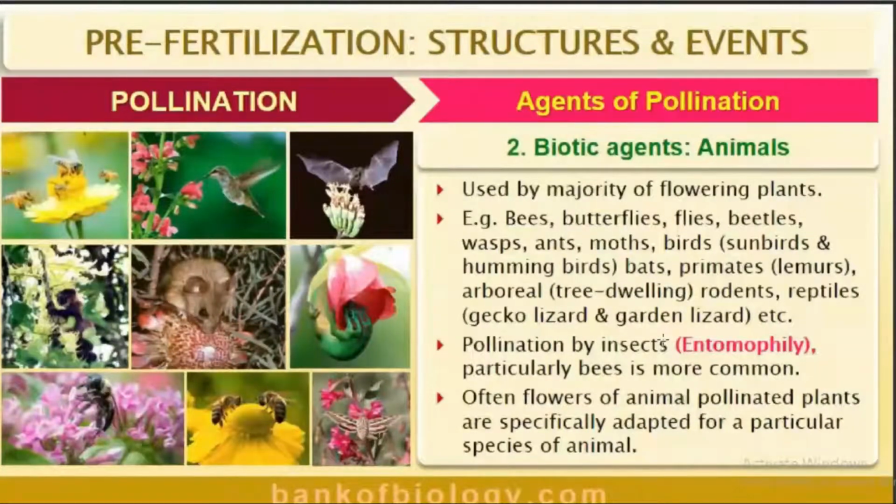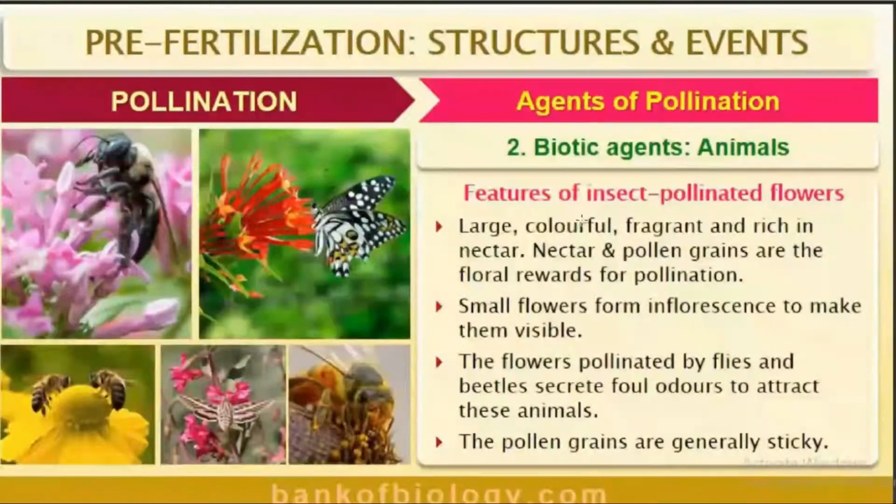Actually, this entomophily or animal pollination is taking place in most of the plants. In the majority of plants, pollination is taking place through animals like entomophily, chiropterophily, zoophily, etc. Okay, children. Yes, what are the adaptations found among these plants? We can see them one by one. First one is